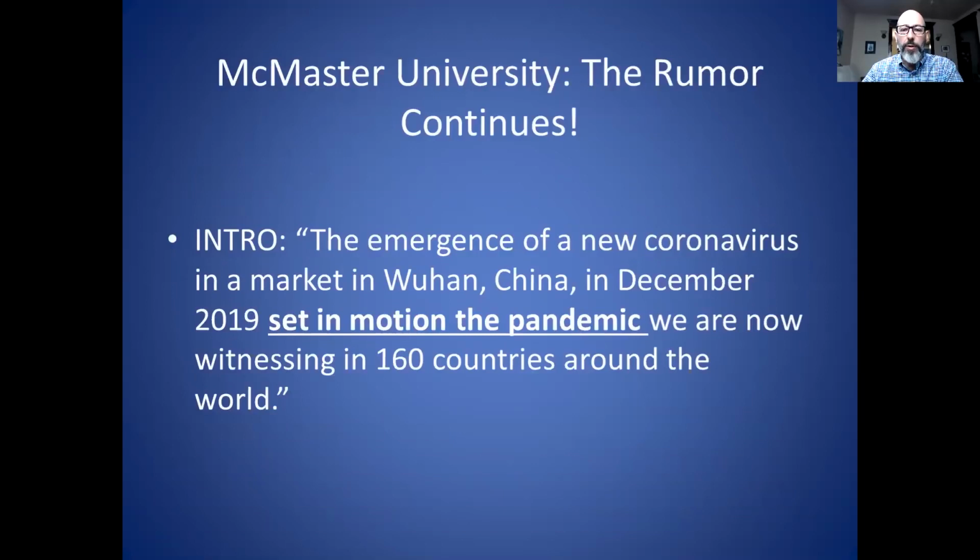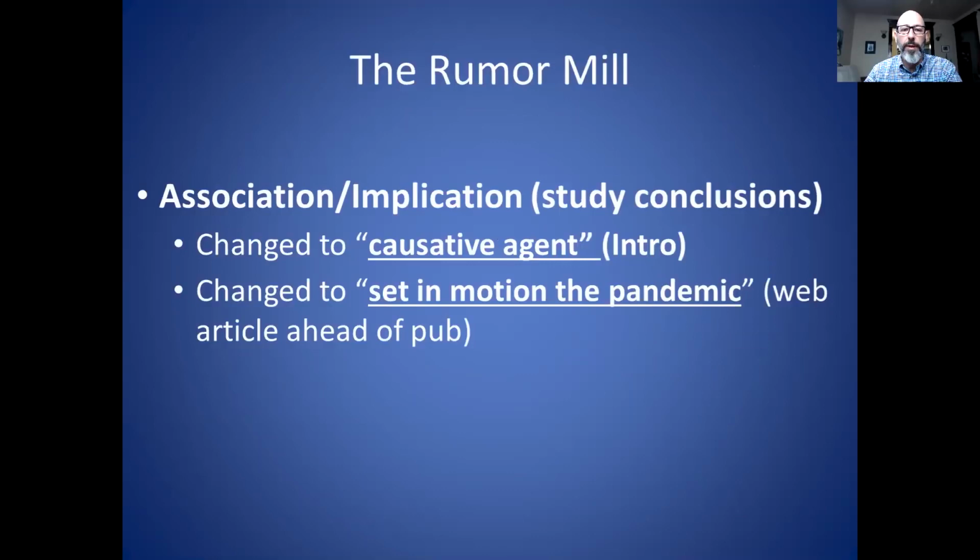If we go on and look again at that McMaster University article, which is on the university website, they also make a bold claim, perhaps following on Kim's paper, saying that this new coronavirus set in motion the pandemic. So that's even a bigger claim than it being the cause of an illness. You see, once a rumor is put out there, other people are going to adopt it, and then it's going to become in people's minds the truth, even though there's nothing to back it up.